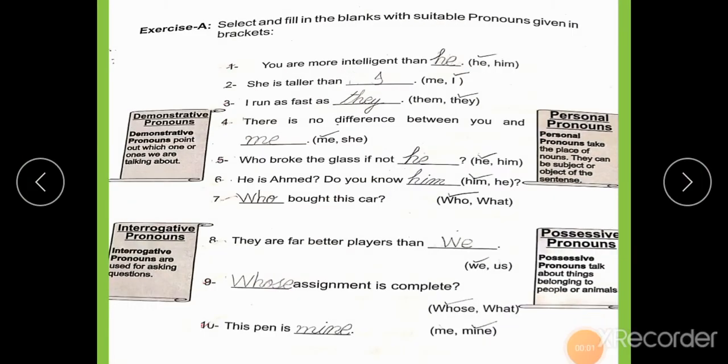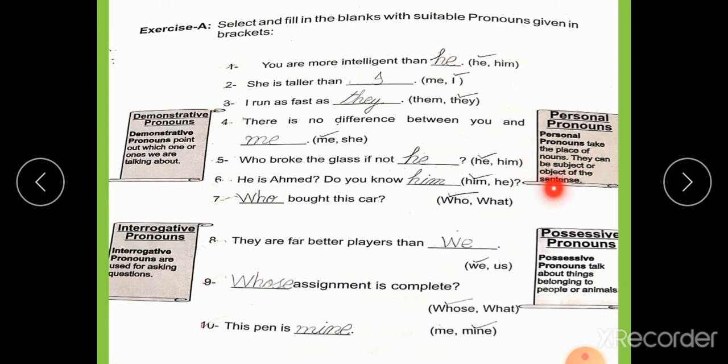Students, before I start to solve exercise A, we will discuss about the other types of pronoun. Personal pronouns, possessive pronouns, demonstrative pronouns, and about interrogative pronouns we have already studied. Personal pronouns take the place of nouns.